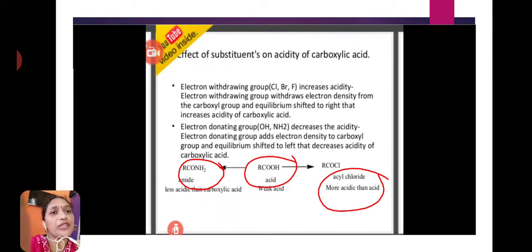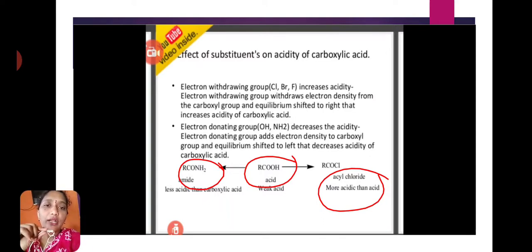Next is the effect of substituents on acidity of carboxylic acids. Definitely the substituents can also affect the acidic nature of carboxylic acids. If the carboxylic acids have electron withdrawing groups, for example chlorine, bromine, fluorine, etc., these groups attract the electrons from the carbonyl carbon.